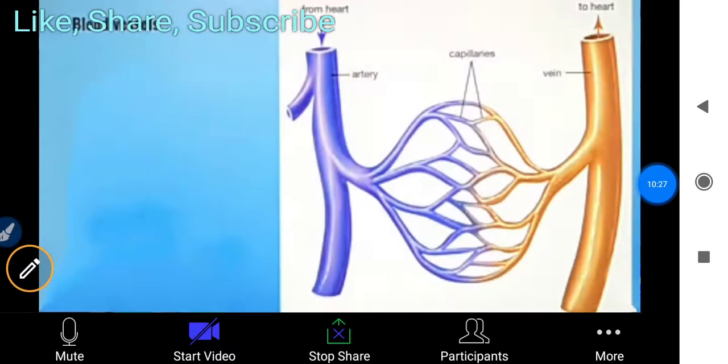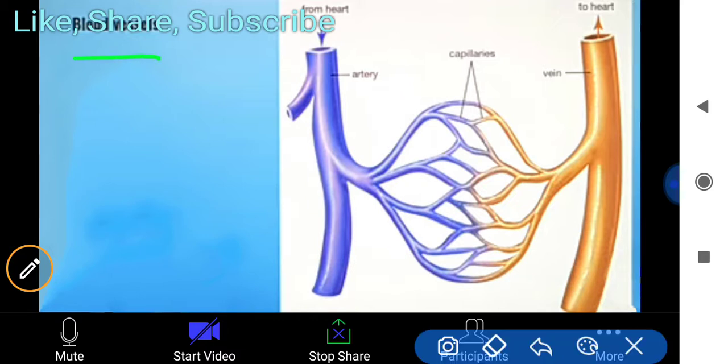Now the blood vessels. The main confusion in students arises about arteries, veins, and capillaries. Many students are confused about which provides blood to the heart and which goes away from the heart. So you have to understand these blood vessels.